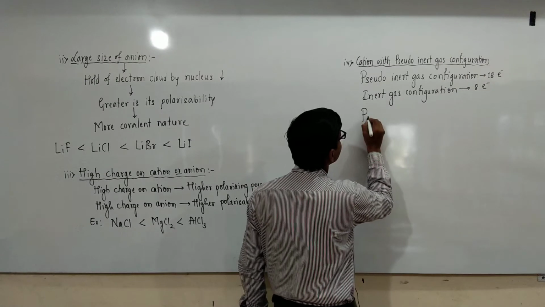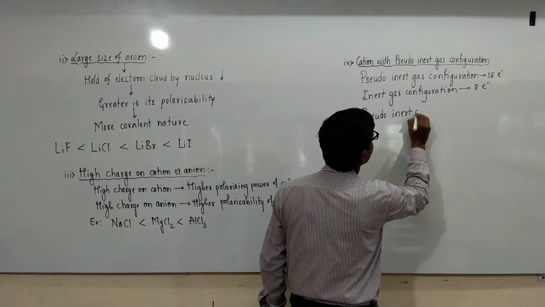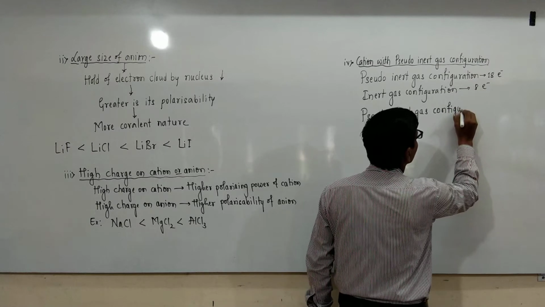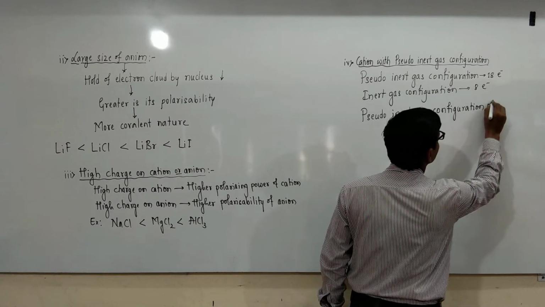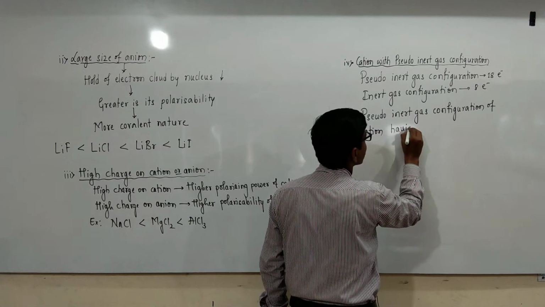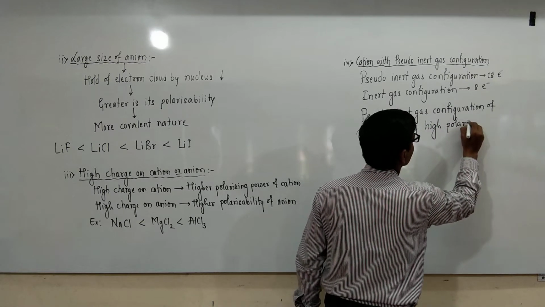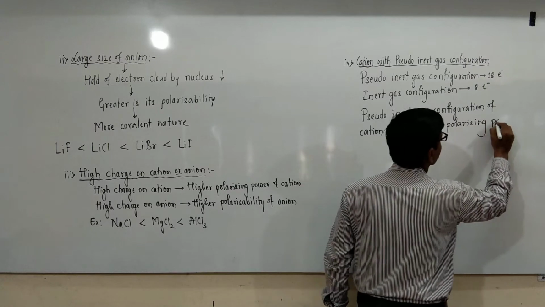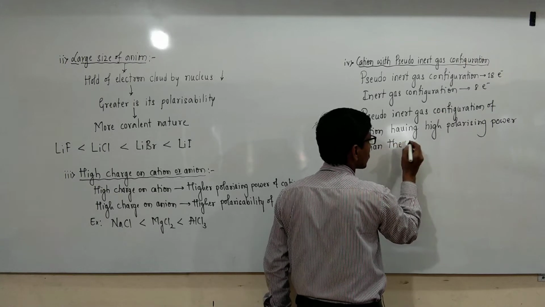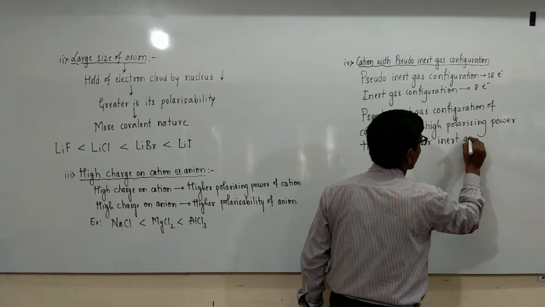A cation with pseudo inert gas configuration has high polarizing power than the other with inert gas configuration.